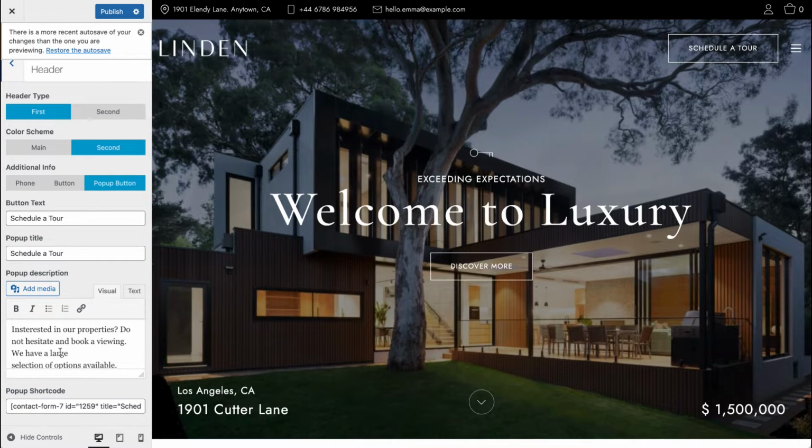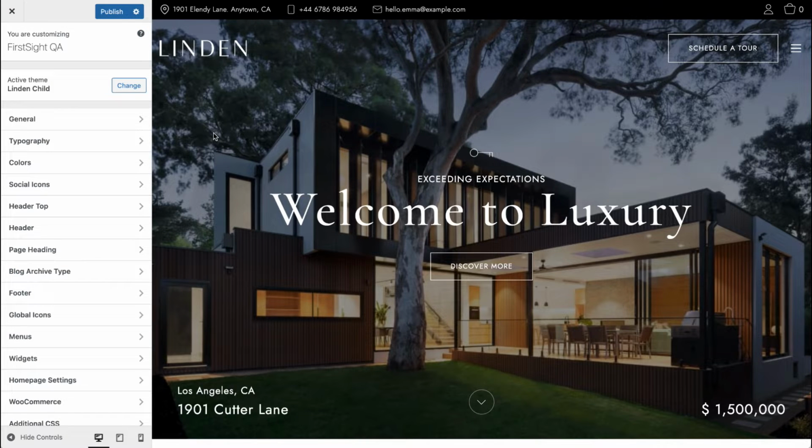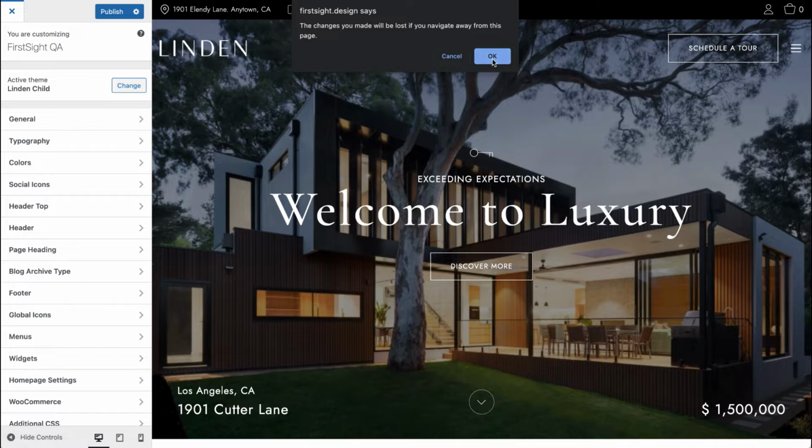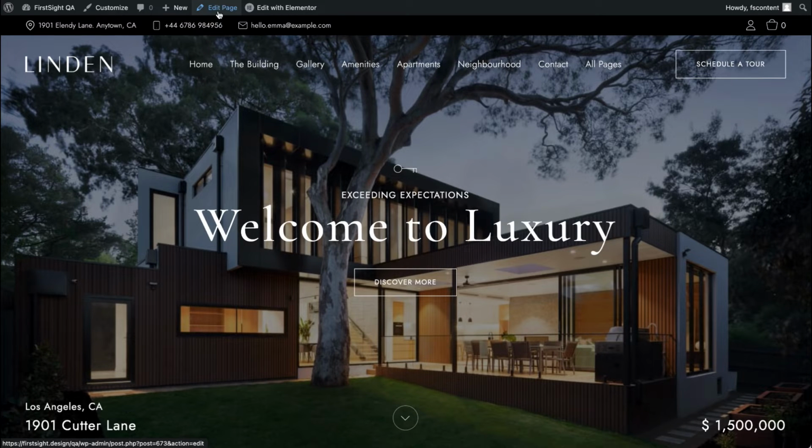That was our header. Additionally, for each page, you can set up the header separately. Let me show you that. To do that, you'll need to open a page in the default WordPress editor. To do that, you'll need to click on Edit Page. I'll open it in a new window.